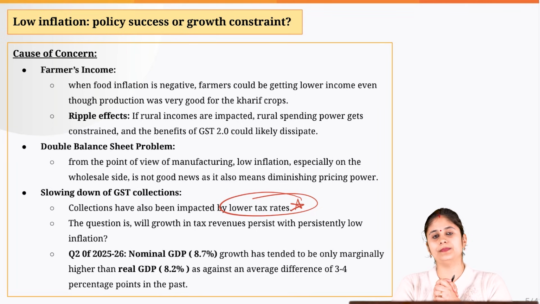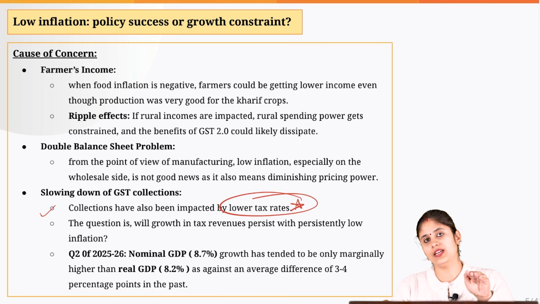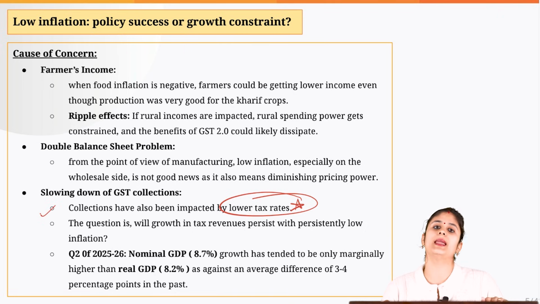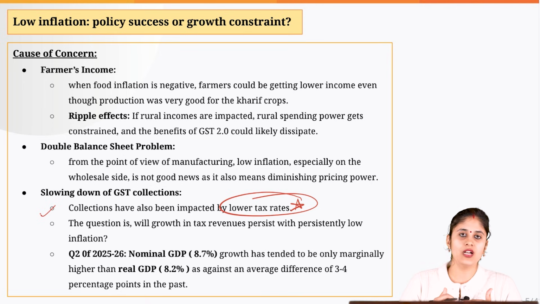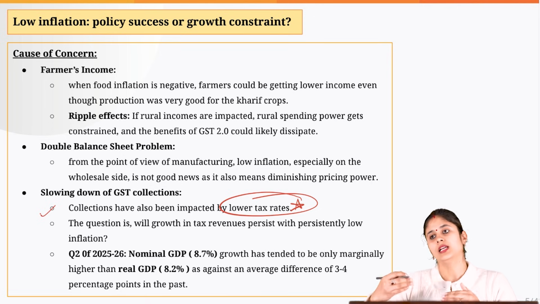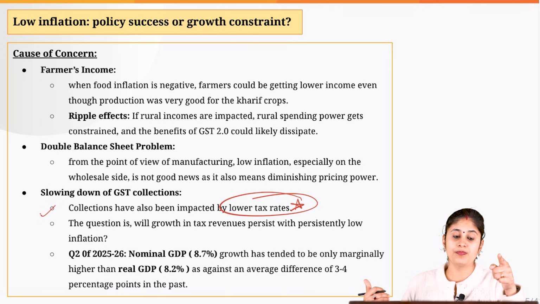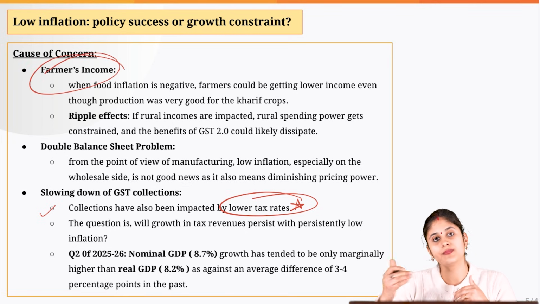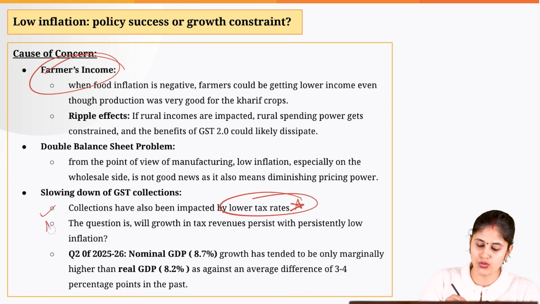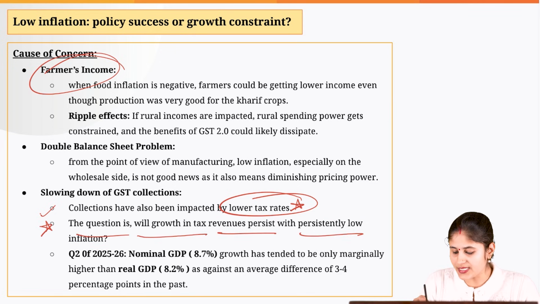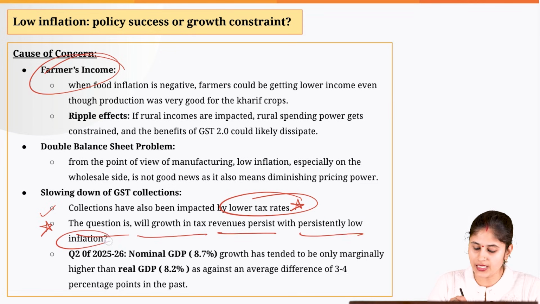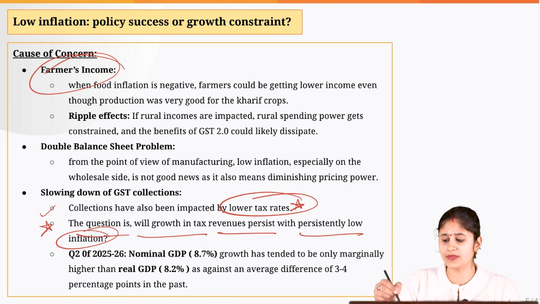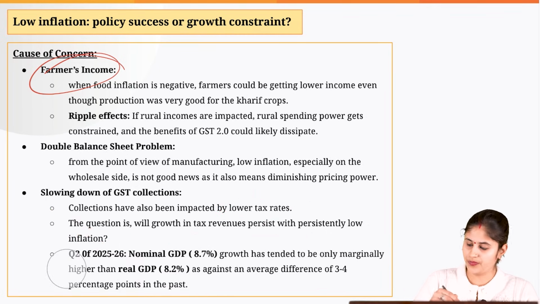But what is happening currently? Because of the lower inflation level, the GST collection is getting impacted. Because the prices are low, corporate houses are not able to perform very well, they will be paying very less tax. Plus, when it comes to farmers, they are earning very less, so they would not be buying a lot of commodities. So when the consumption is low, ultimately the GST collection would go down. So in this respect, the writer is pointing out a very crucial question: will the growth in tax revenue persist with persistently low inflation? That is something we need to be worried about.